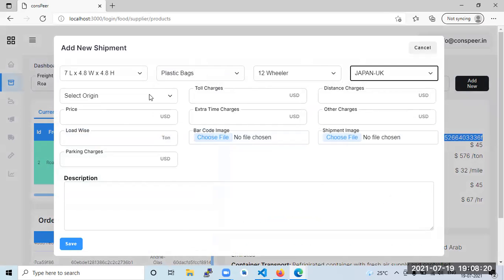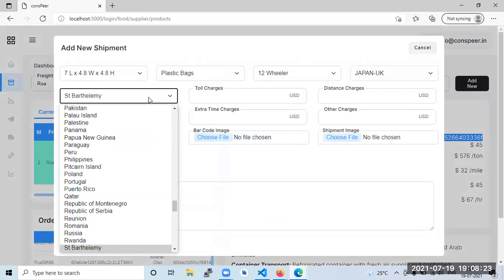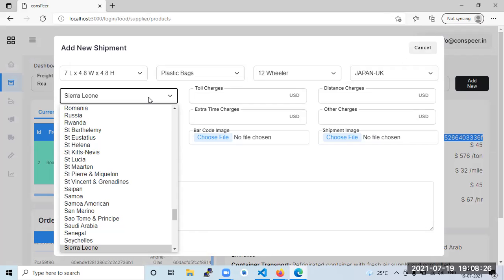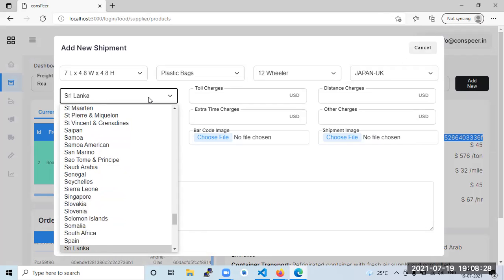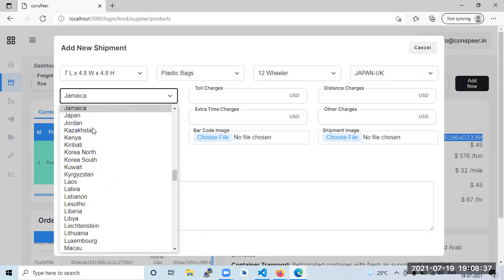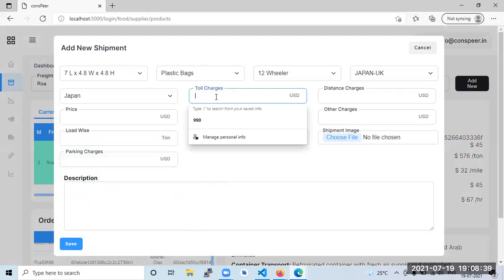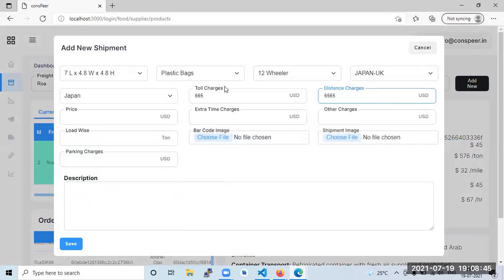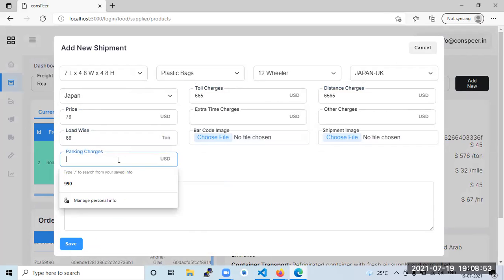Select origin. Origin is Singapore, because it is traveling from Japan to Singapore. Okay, Singapore, Japan. Toll charges are the charges kept by them. Distance charges are kept by the shipping company. Pricing: load wise charges, load wise parking charges, extra time charges like delaying charges. A barcode reader we need to upload.